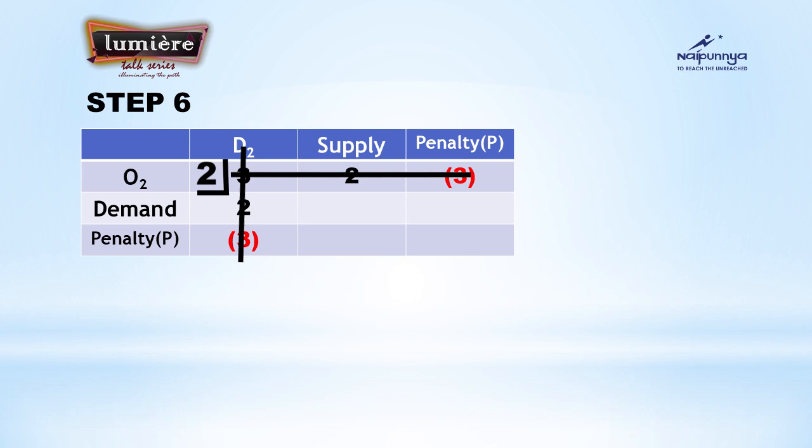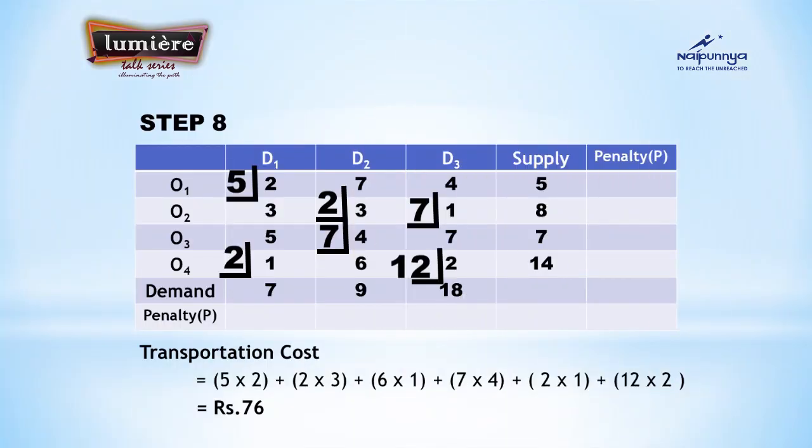Clear? Then in the final step, what you have to do? Rewrite the question, make all the allocations that you have done in each step, and finally find the transportation cost as you did in the previous 2 methods. What is your cost here? Yes, 76. Okay. So in the northwest corner rule we got 102 rupees, LCM you got 83 rupees, and in VAM it is 76 rupees. So which is the best one among these 3 methods? Which is the cheapest? Yes, VAM is cheapest for this particular problem.